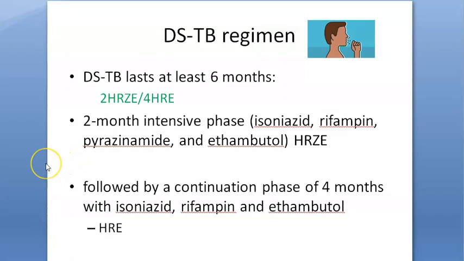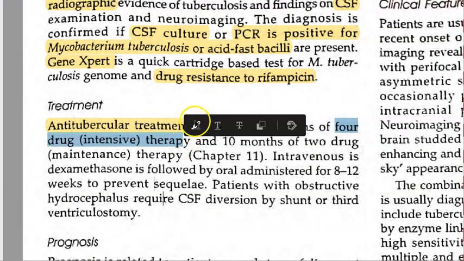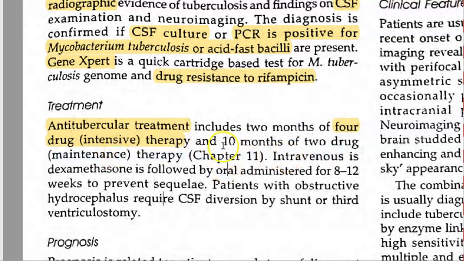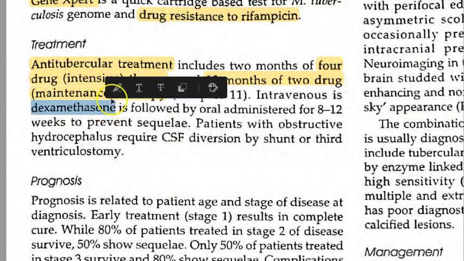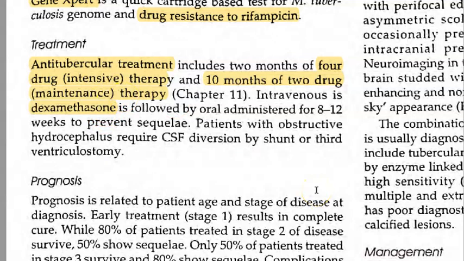So is pediatric TB treatment different? See, yes, here it says 4 months of intensive and 10 months of maintenance. I think this is for the meningitis they are talking about. Meningitis requires more than a year of treatment. See, they are giving dexamethasone. This is very weird. Okay, in all meningitis, finally they are giving dexamethasone to prevent some sequelae.